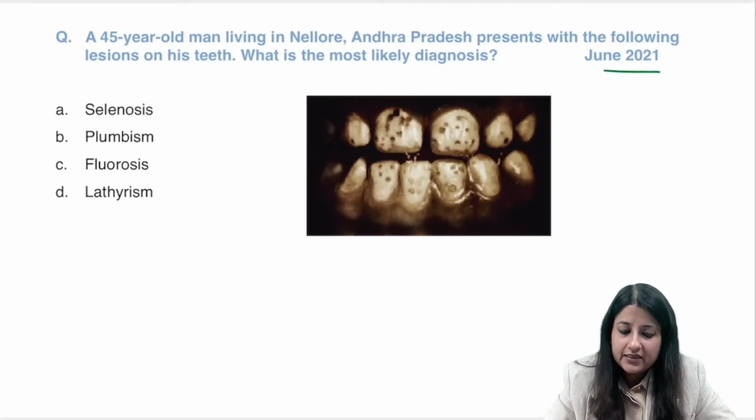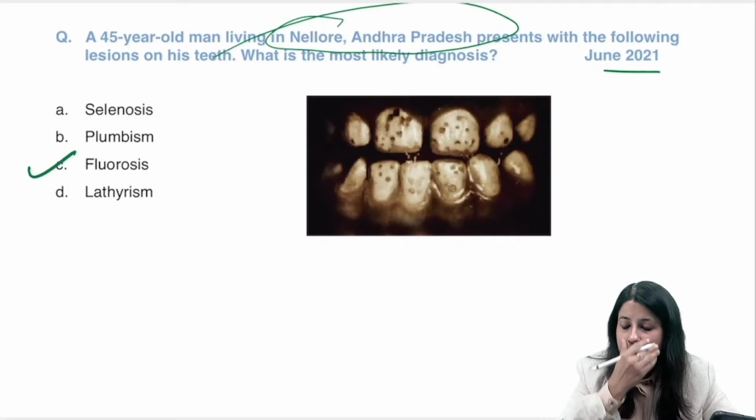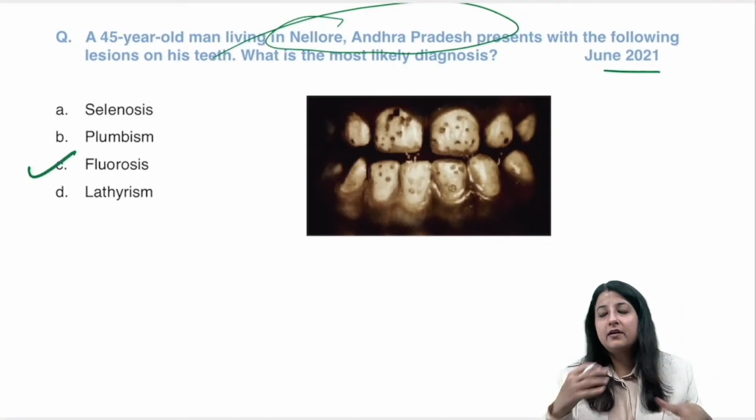What is the answer to this? A 45-year-old man living in Nellore, Andhra Pradesh. That was your very big hint. Presents with the following lesions on his teeth. What is the most likely diagnosis? Very good, fluorine.